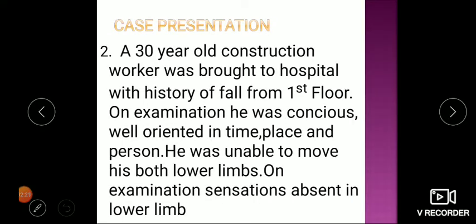Case 2. A 30-year-old construction worker was brought to hospital with history of fall from the first floor. On examination, he was conscious, well oriented in time, place and person. He was unable to move both lower limbs. On examination, sensations were absent in both lower limbs.